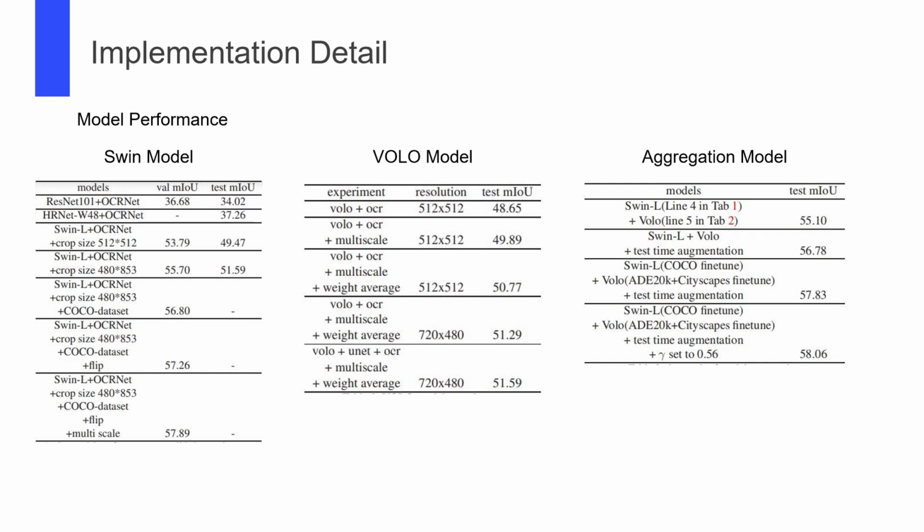With both Swin and VOLO models trained well, model aggregation brings further progress. When we use Swin and VOLO models with 51.59 mIoU on the test set and apply a model aggregation, the performance increased to 55.1. With extra dataset, test time augmentation, and the change of gamma, we finally get 58.06 mIoU on the test set. The result is tested in the development phase.